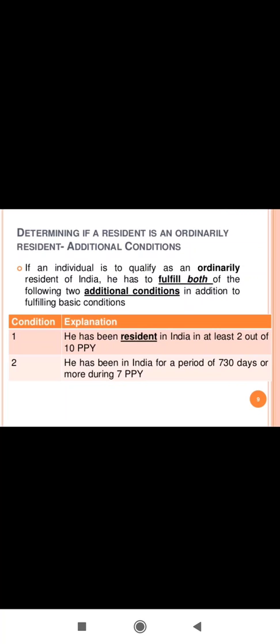Now once we come to know whether the person is resident or non-resident, we will have to determine whether the person is ordinary or non-ordinary. To determine that status, he should be resident in India in at least 2 years out of the 10 previous years. Second, he has been in India for a period of 730 days or more during the 7 previous years. Okay, these are the two conditions which he has to satisfy, both. If he does not satisfy both the conditions, he will be called a non-ordinary resident of India.